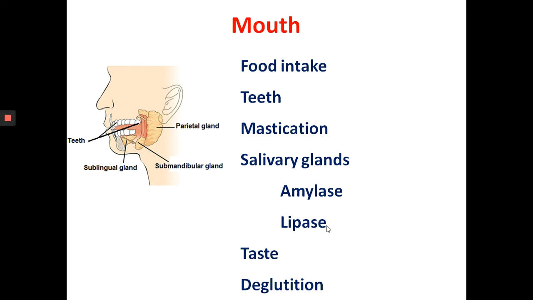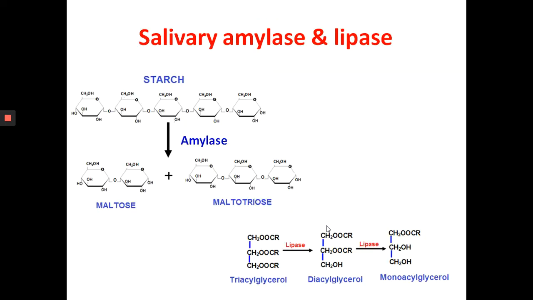The mechanical digestion in the oral cavity consists of grinding of food into smaller pieces by the teeth, a process called mastication. There are different types of teeth in the mouth, which was discussed in the first part, which help in the different processes in mechanical digestion, like cutting, tearing, chewing, etc.